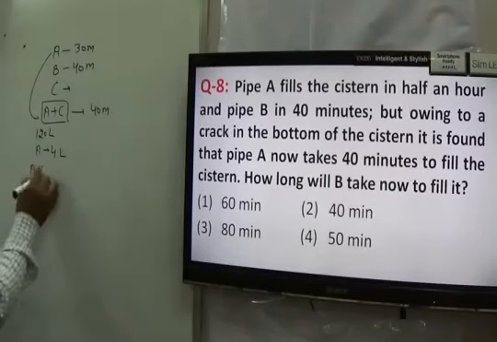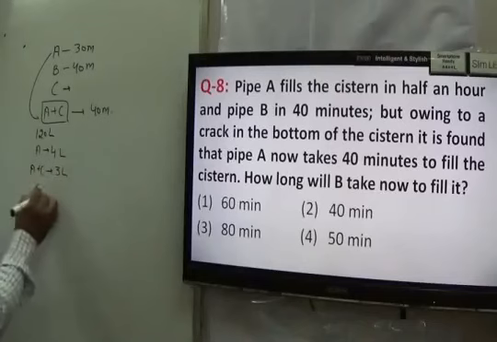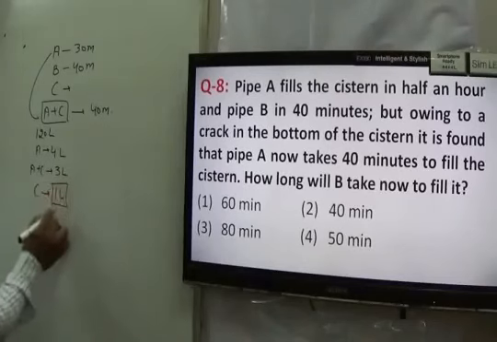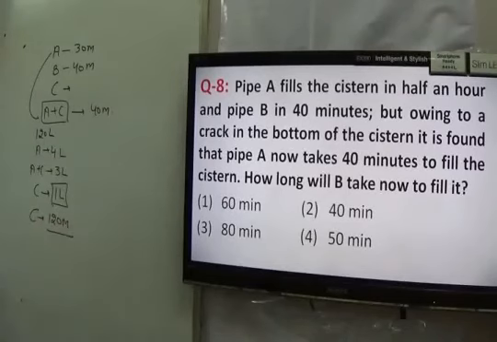Both A and C fill 3 liters in 1 minute. It means C empties 1 liter in 1 minute, and the total time taken by C is 120 minutes to empty the tank. Now we have to find the time when both B and C are working.